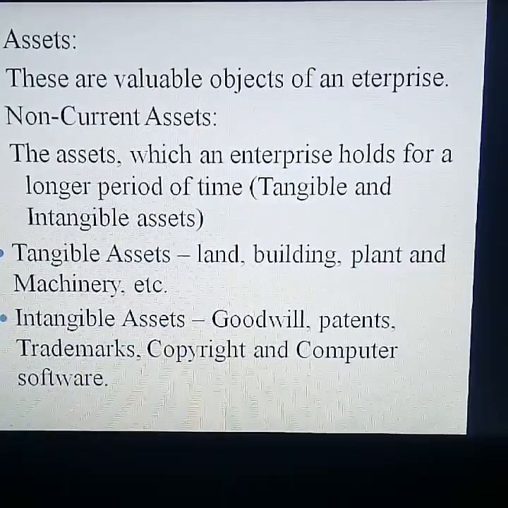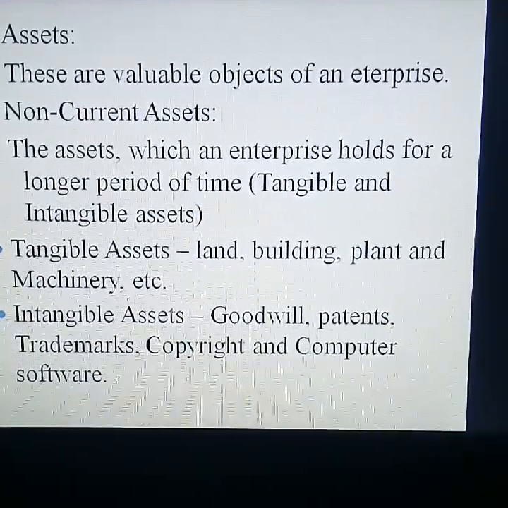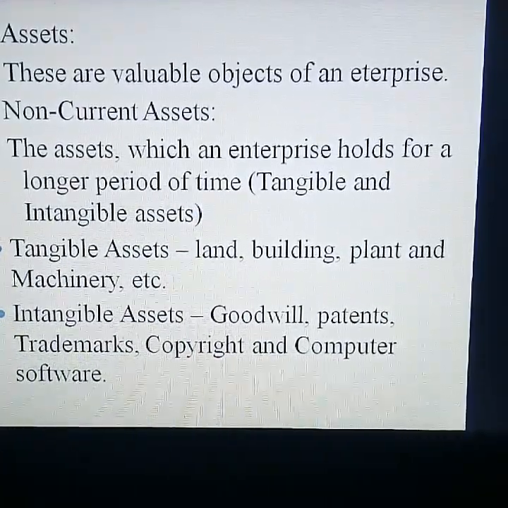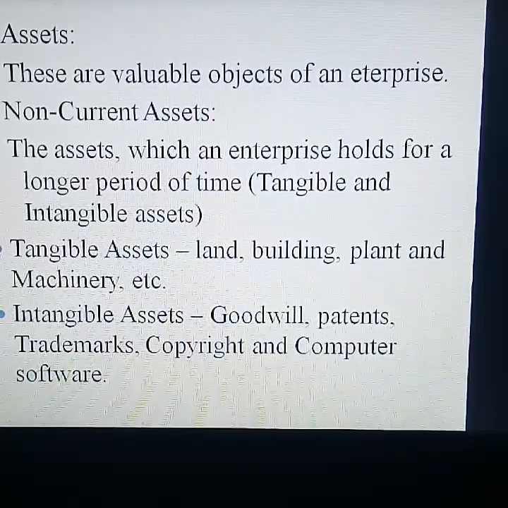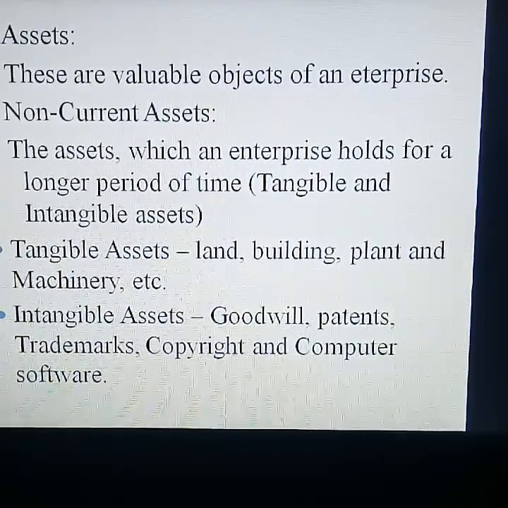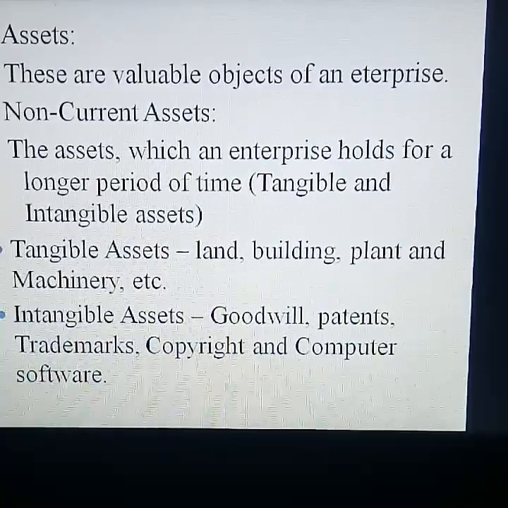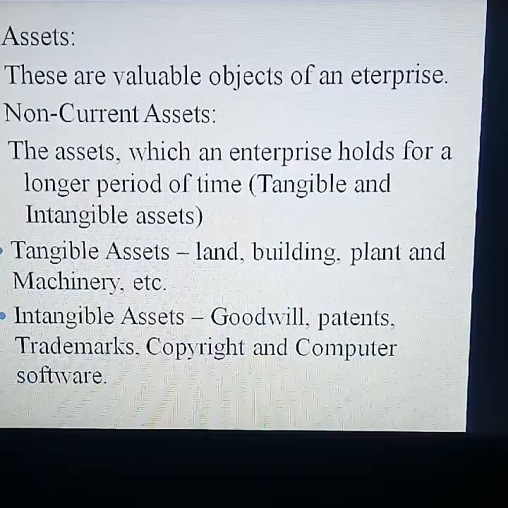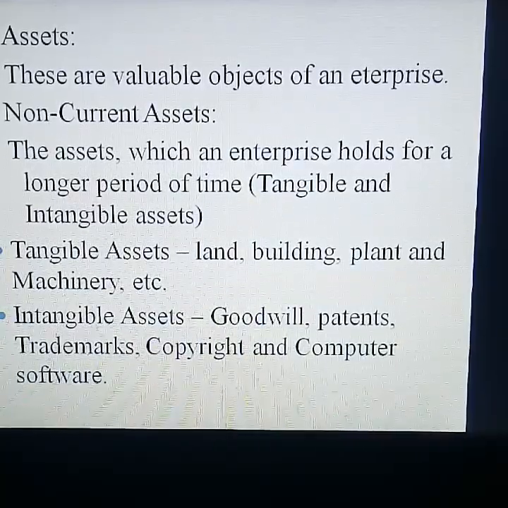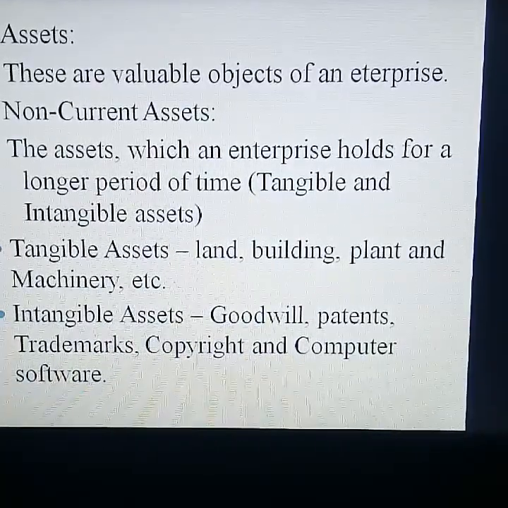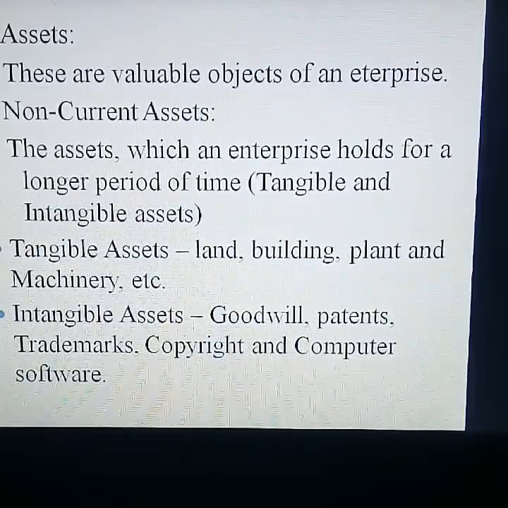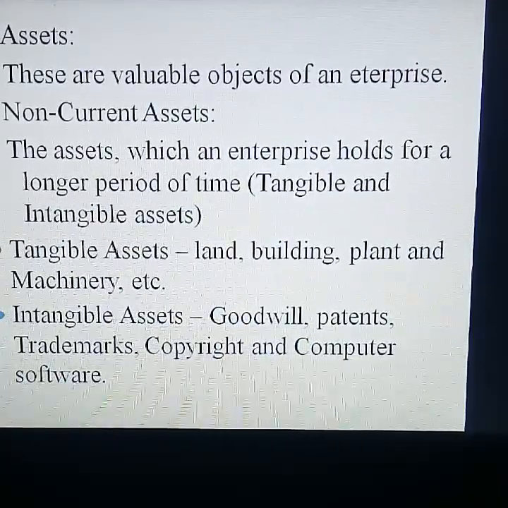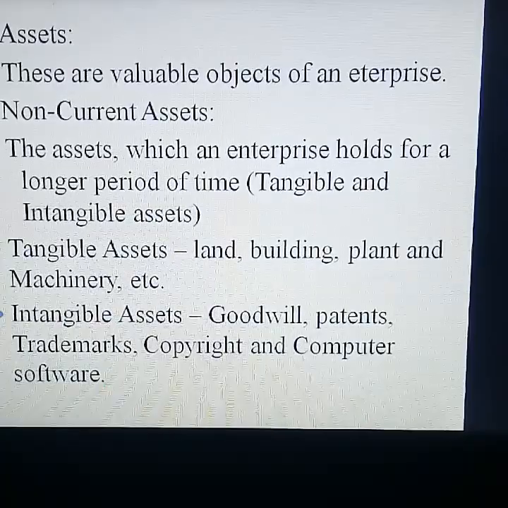Then asset. Third one, asset. What is meant by asset? These are the valuable objects of enterprises. That is the value of objects that a business keeps inside. Enterprises means business. Then the assets are classified in two ways, non-current asset and current asset. Non-current asset means what?